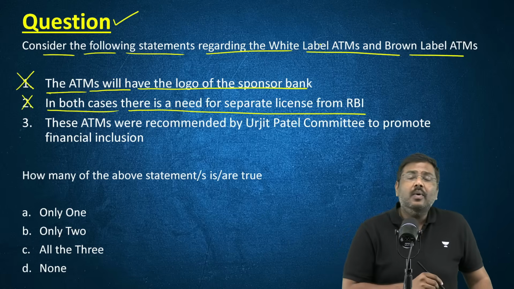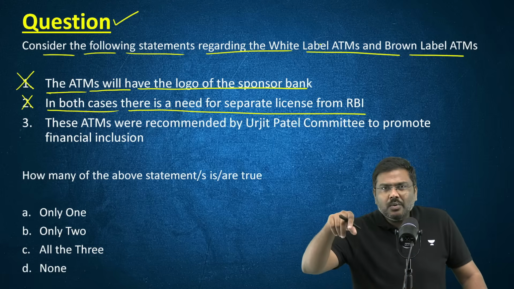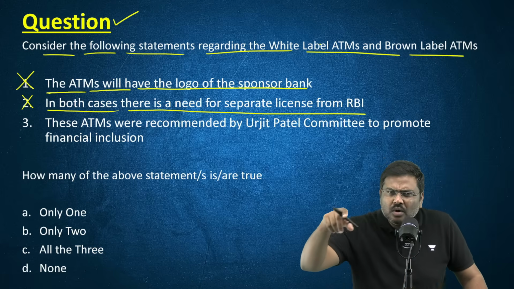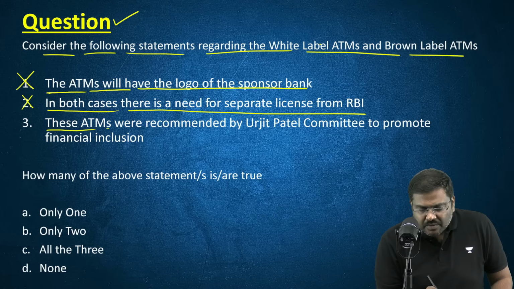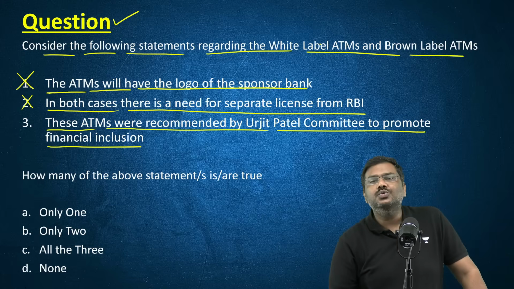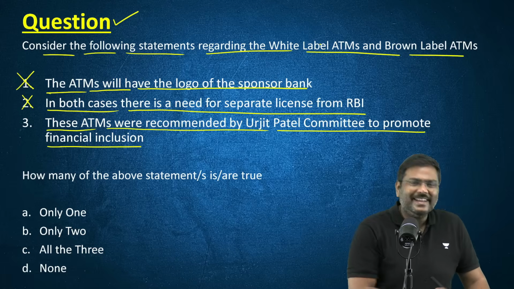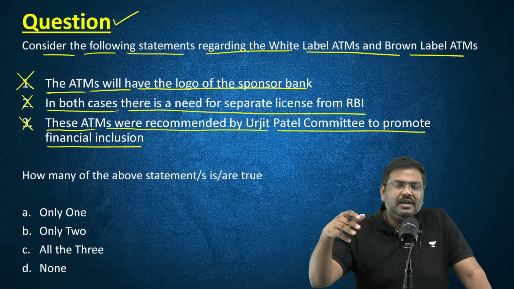Incorrect. Why? In case of white label, yes, it is required. In brown label, the bank is simply contracting out certain services. These ATMs were recommended by the Urjit Patel Committee to promote financial inclusion. No, this is incorrect. White label ATMs were introduced by the Reserve Bank of India back in 2012.